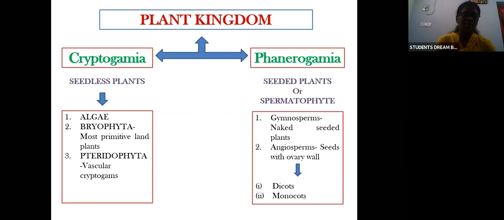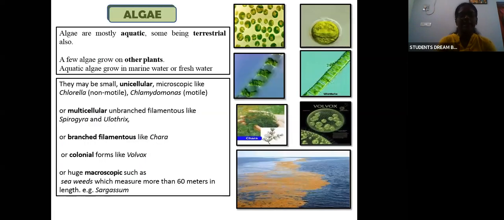So the first topic under Cryptogamia, seedless plants, is algae. So what is algae? Algae is mostly aquatic. Where it is present, it will be in the aquatic region. Mostly aquatic, but some are terrestrial and can grow on land. A few algae also grow on other plants as parasites or symbionts. Aquatic algae grow both in marine water and in fresh water. This is about its habitat.